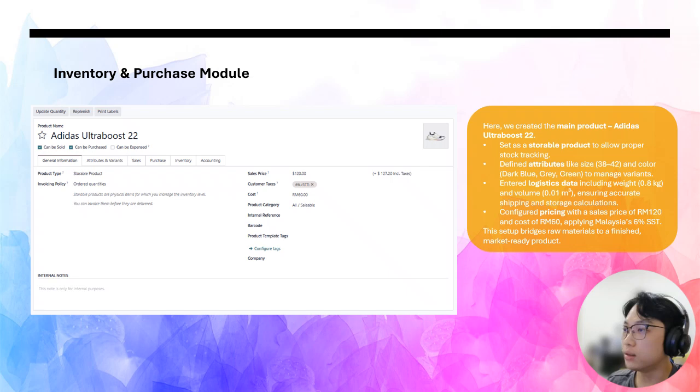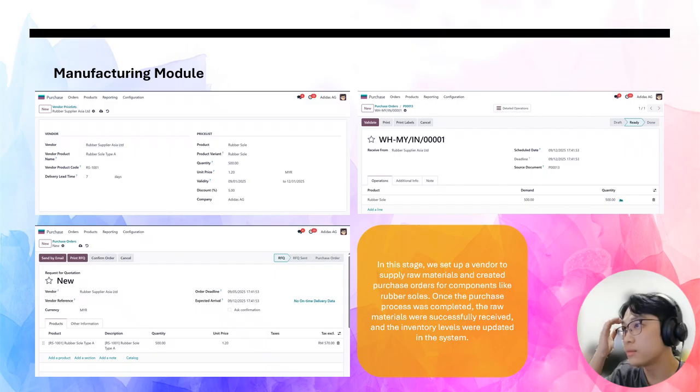I also entered the product's weight and volume. These details may look small, but they are very important for warehouse storage and accurate shipping cost calculations. Finally, the product was priced at 120 ringgit with a production cost of 60 ringgit, and Malaysia's 6% SST tax was applied. This step essentially transformed our raw materials into a finished, sellable item, fully ready for sales and inventory management.